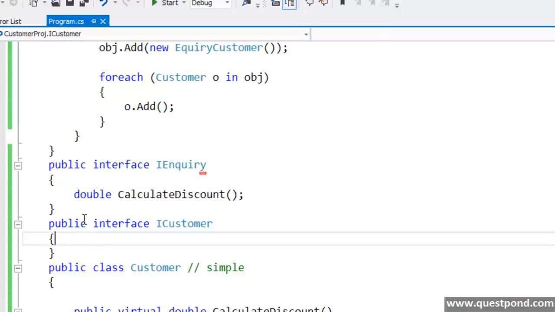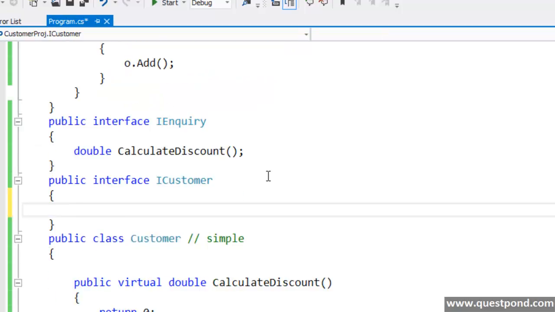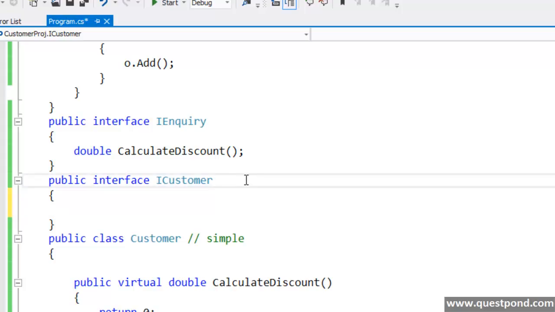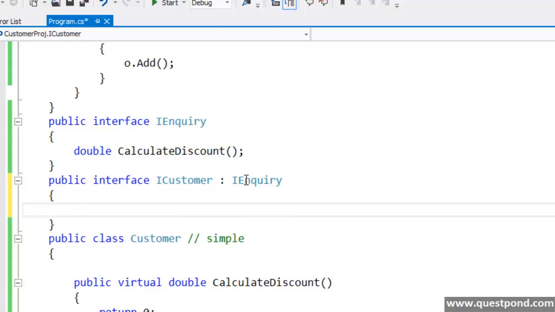Now the next kind of people are customers. The people who are customers, definitely, they first do an inquiry. So basically they would like to know what kind of discounts you have. But once they do the inquiry, they would like to buy. So I'm going to have an add method here. In other words, if a customer comes in, he does an inquiry, and if he likes it, you would like to save that customer into the database.